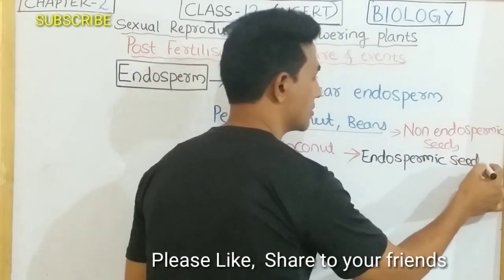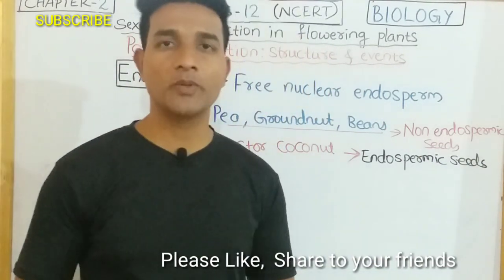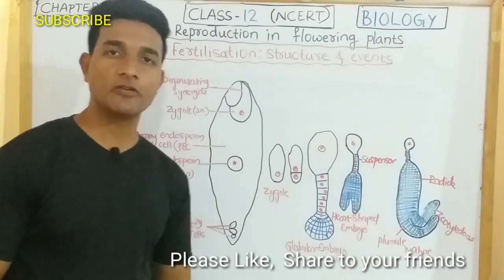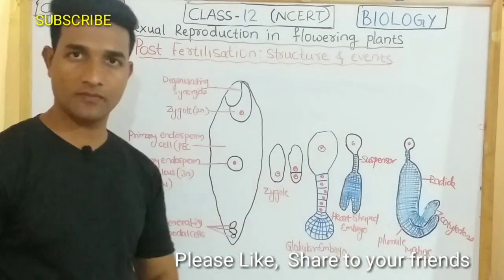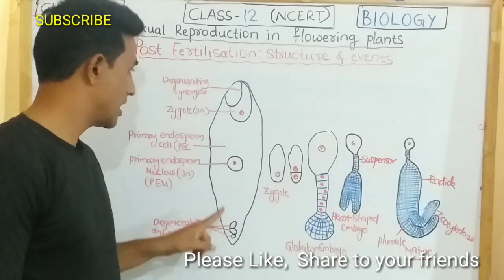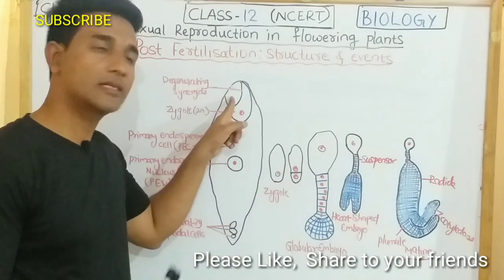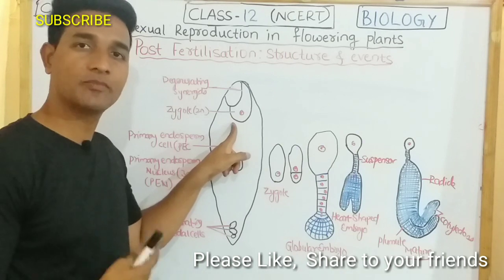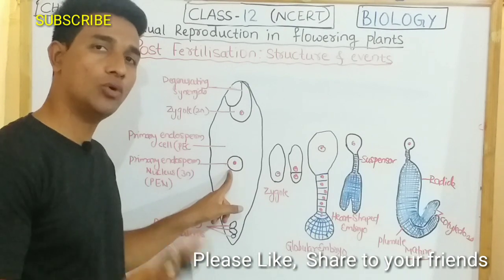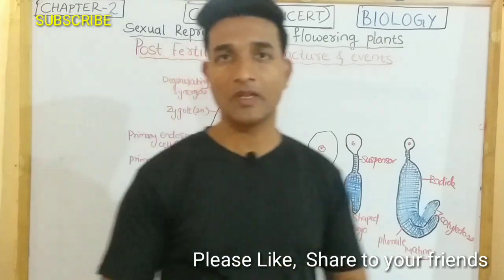And we also call these non-endospermic seeds as ex-albuminous seeds and endospermic seeds as albuminous seeds. So now, post-fertilization structure and events. After fertilization, as we discussed earlier, the antipodals start degenerating, synergids start degenerating, and slowly the zygote develops into embryo, and then the primary endosperm nucleus develops into endosperm. And these are all post-fertilization structures.